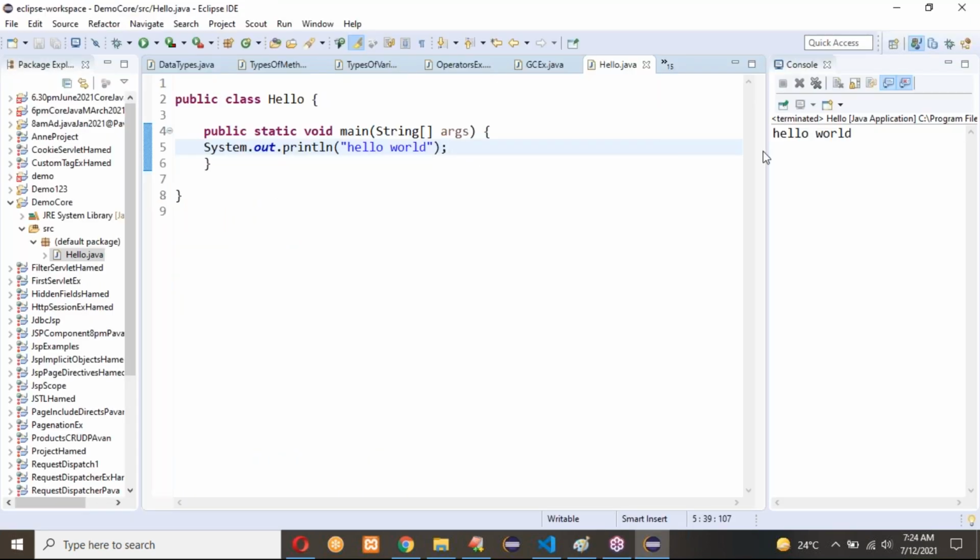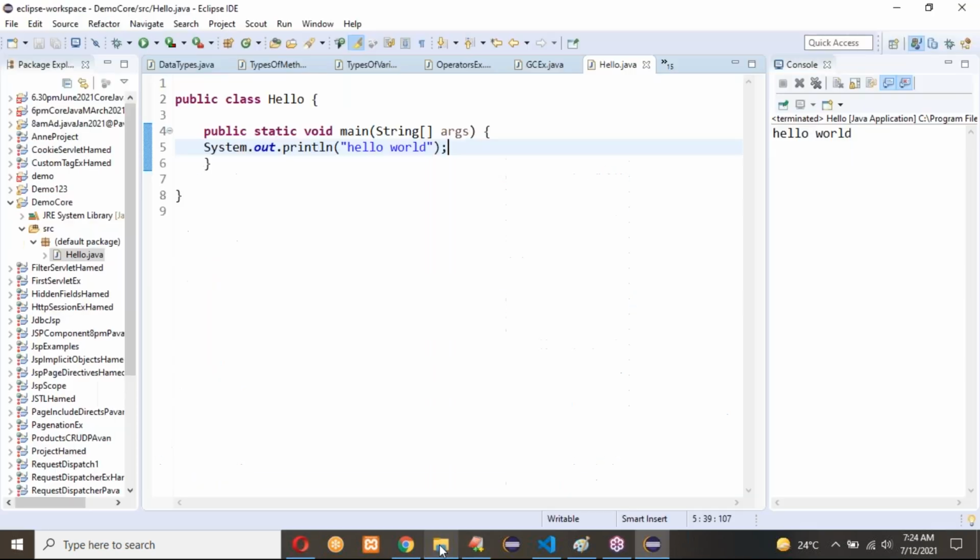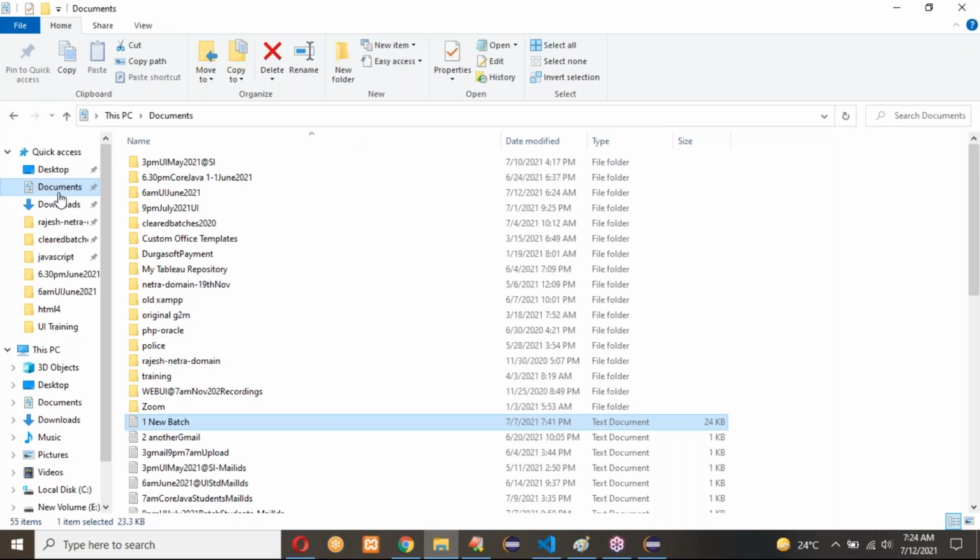So once I click on run button, it gives that hello world output like this. So here the hello.java application in the default package is generating a .class file. But normally only if you run it outside of Eclipse can we show that .class file.